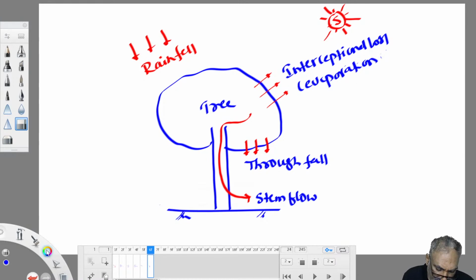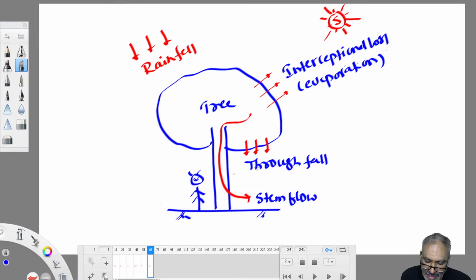Similarly, in buildings, plastering will be there. Whenever plaster absorbs some water, that water absorbed by the cement plaster of a building, when that building gets exposed to the sun, again that water gets out of the plaster and evaporates back to space. That loss is called interception loss. Understood now? Whenever rain happens, we go and stand there for some time. Then after some time we start getting drenched in the rain.